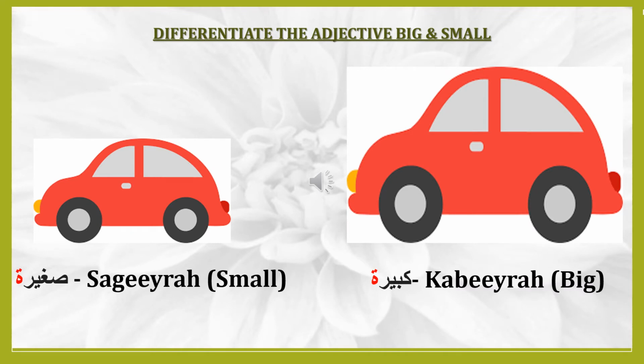For car we say in Arabic Sayyara. Sayyara is a word that ends with Tamar Buddha, hence it is feminine. So for small car we say Sagira Sayyara and for big car we say Kabira Sayyara.